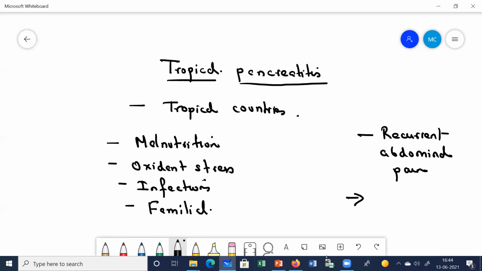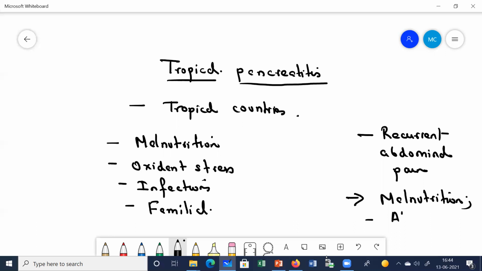Along with this pain, you can find some other features in the patient. Usually these patients are malnourished, parotid glands are enlarged, there is abdominal distension, and you will find a peculiar cyanosis of the lips, a bluish discoloration of the lips.